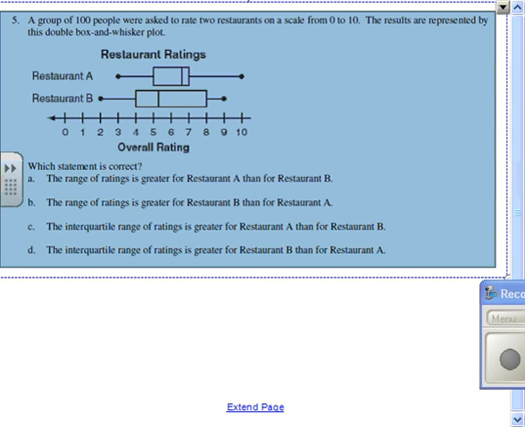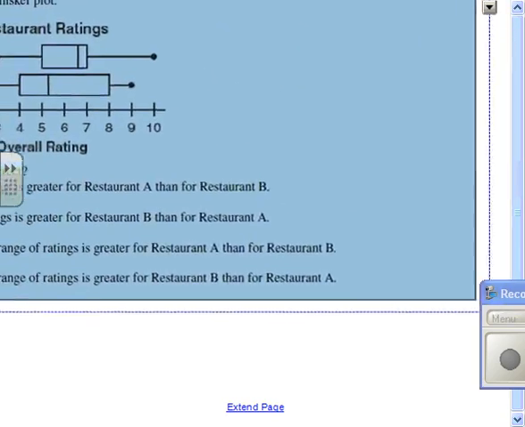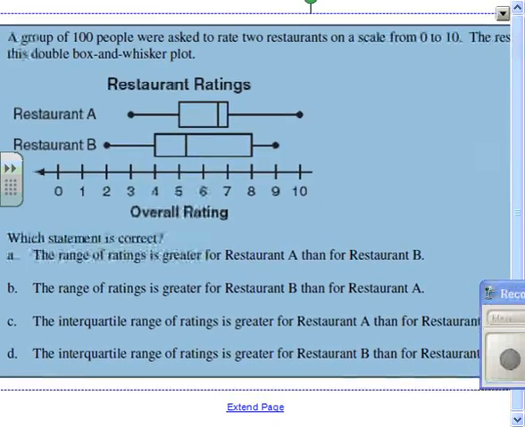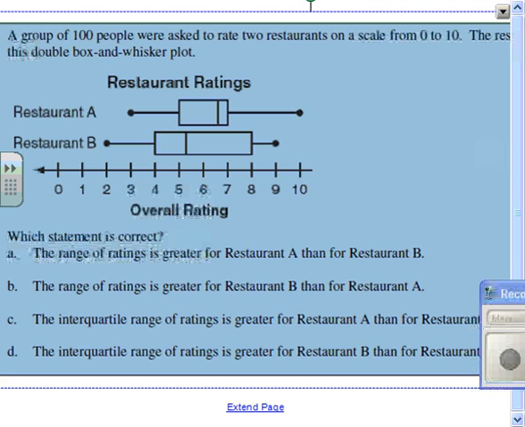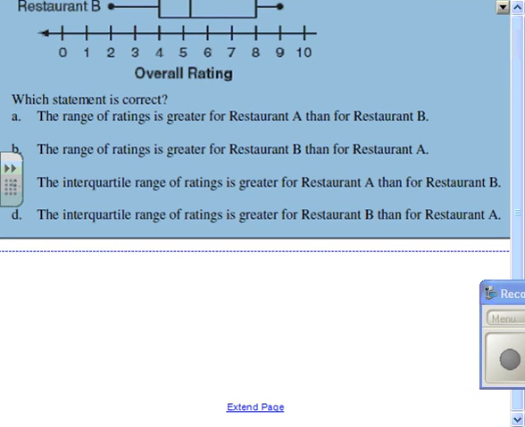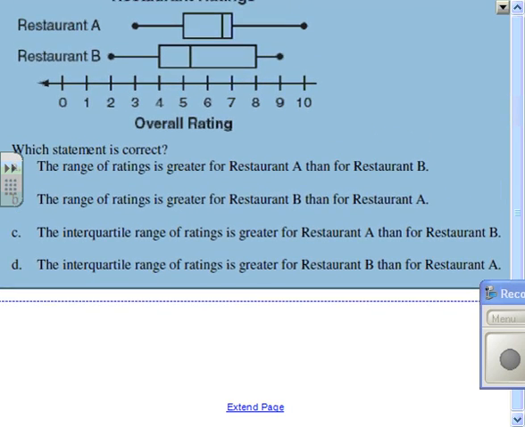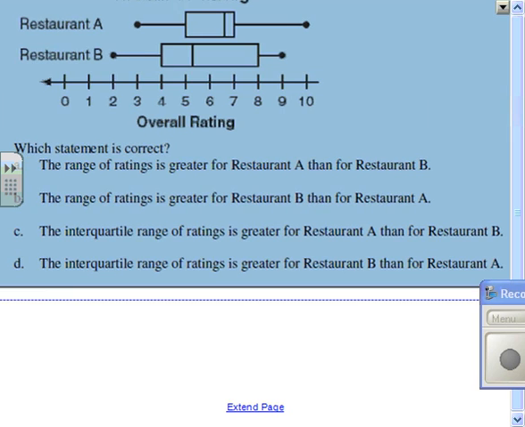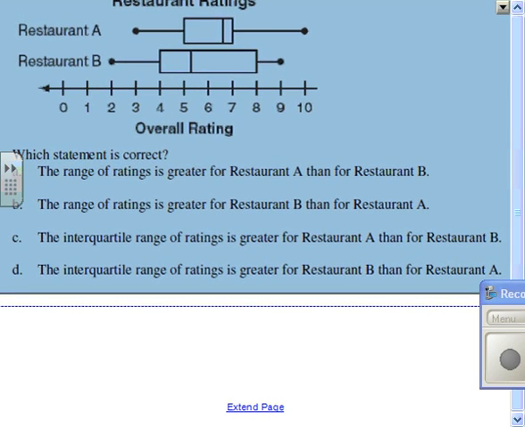It's another box and whiskers. Okay, let's read it and see. A group of 100 people were asked to rate 2 restaurants on a scale from 1 to 10, and so you've got these 2 restaurants, Restaurant A and Restaurant B, and their overall ratings are just put into a box and whiskers plot. So they're looking for which statement is correct, and I'm going to move this up so that you can see it. The range of ratings is greater for A than B, or is it true that the range is greater for B than A, or is it true that the interquartile range of ratings is greater for A than B, or the interquartile range of ratings is greater for B than A, okay?